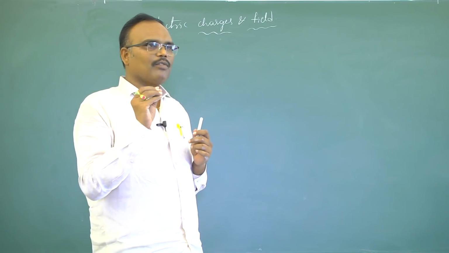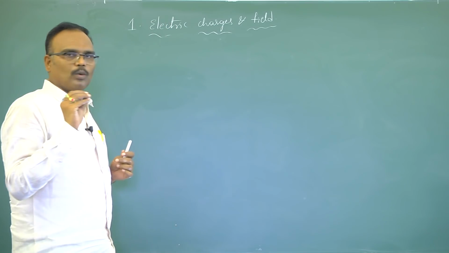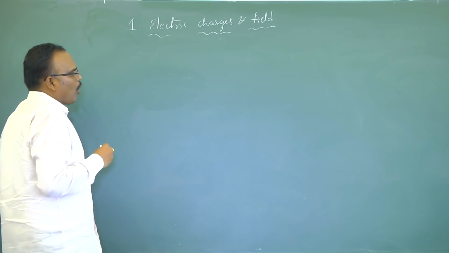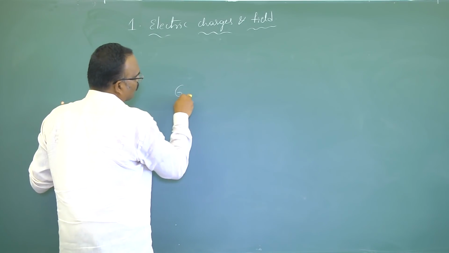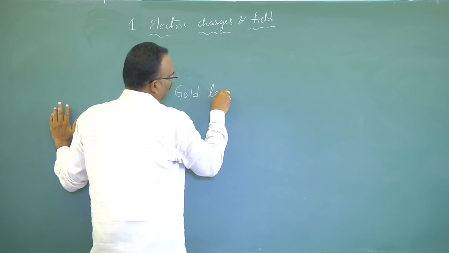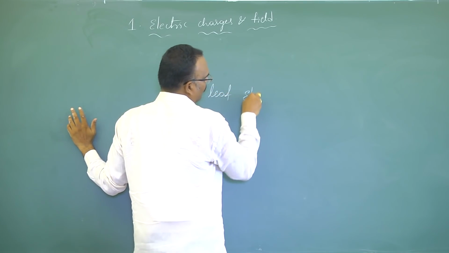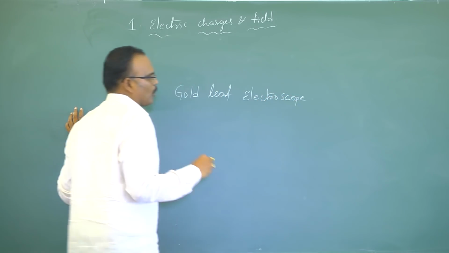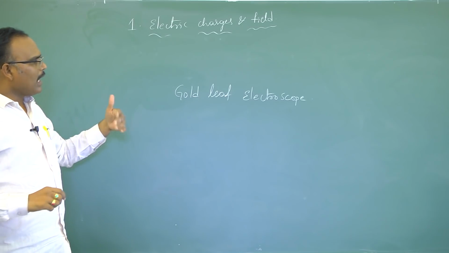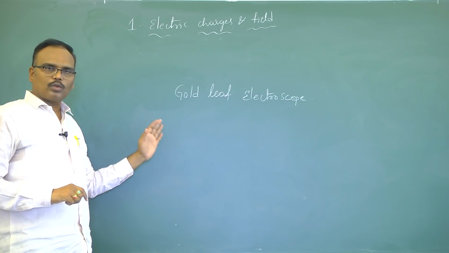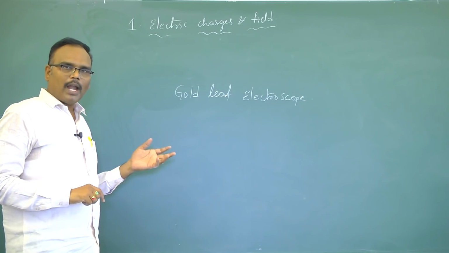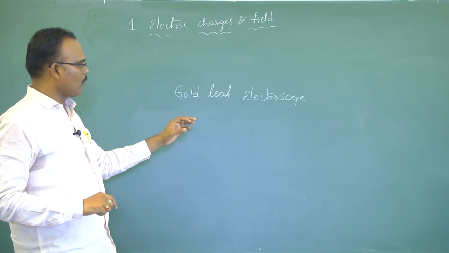The device which can be used is the gold leaf electroscope. Now I'll give an animation, just go through that animation, and afterwards we'll discuss the importance and advantages of the gold leaf electroscope.